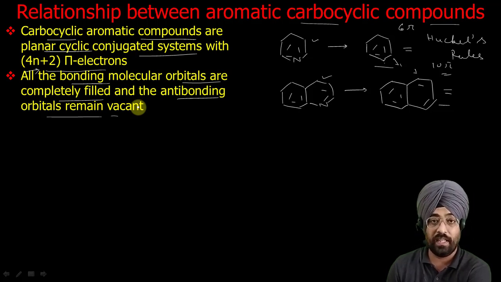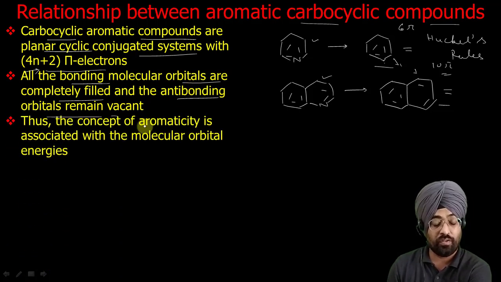This you have already done in your lower classes, where you discussed aromaticity in detail on the basis of molecular orbital theory. That theory says that those compounds are aromatic in which all the pi electrons are in bonding molecular orbitals. And so we can say the concept of aromaticity is associated with molecular orbital energies.